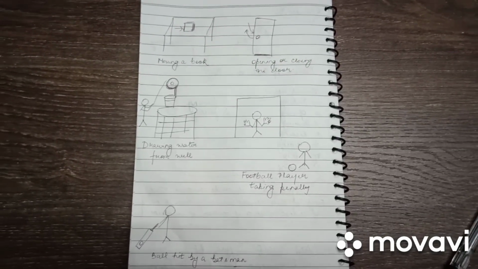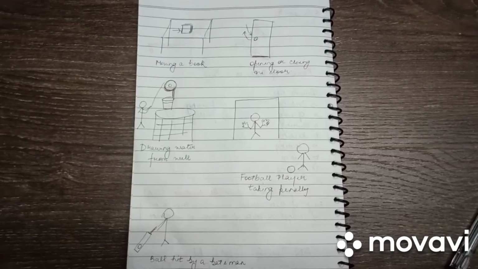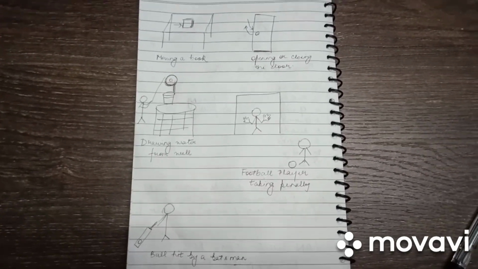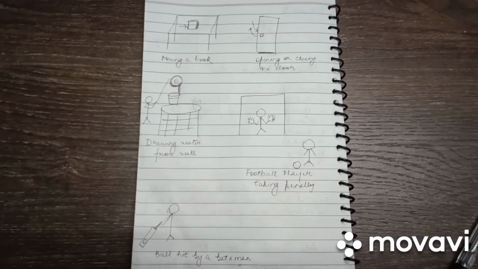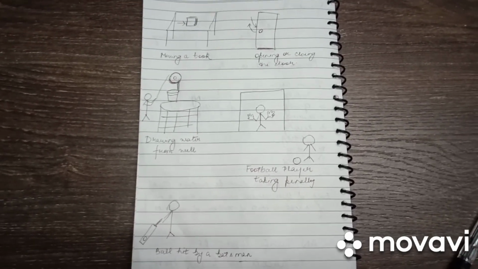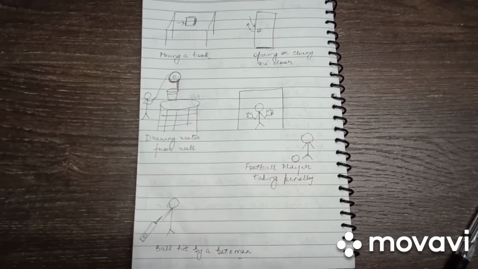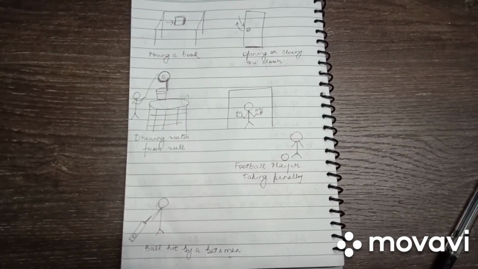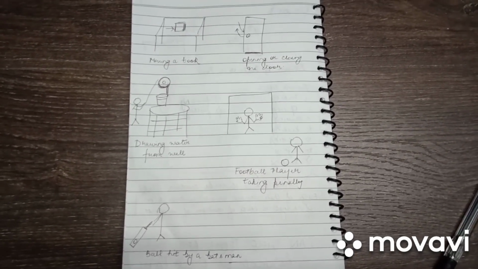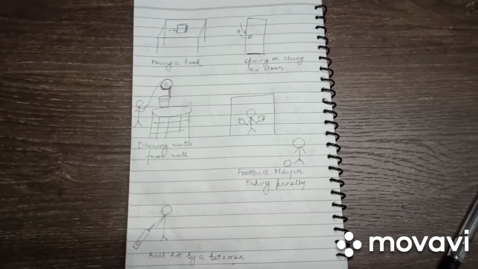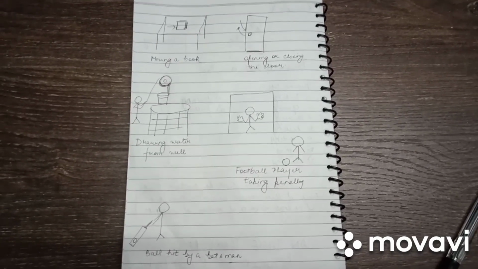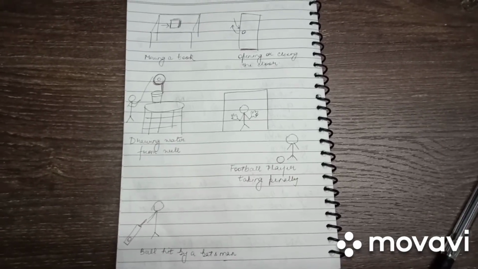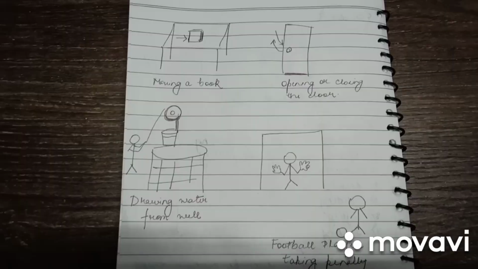Here we have described 5 activities which are being performed. Moving a book from a table. Well, moving a book requires a certain kind of push which is applied to the book, as a result of which it changes its position. Opening and closing of the door. When we intend to open the door, we try to pull the door towards ourselves, and when we try to close it, we push it to shut it.